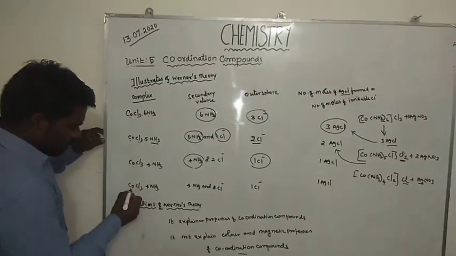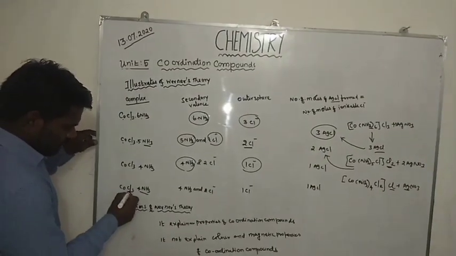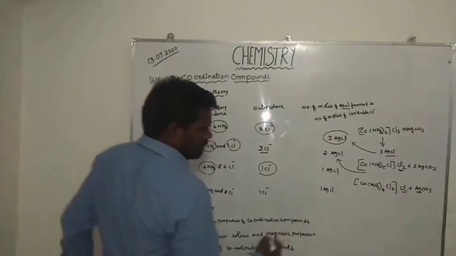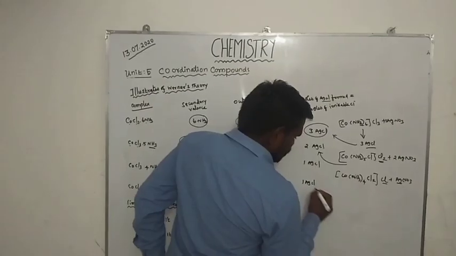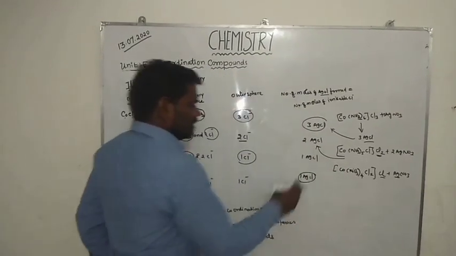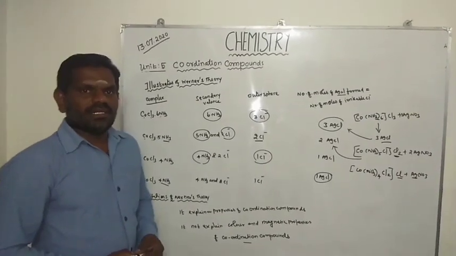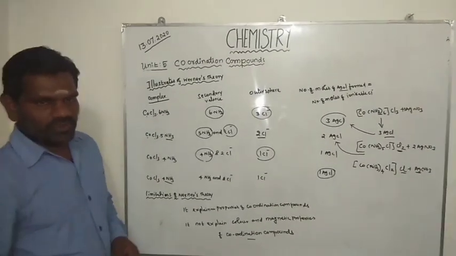So this complex treated with silver nitrate gives 1 silver chloride. This property is explained by the postulates of Werner's theory.